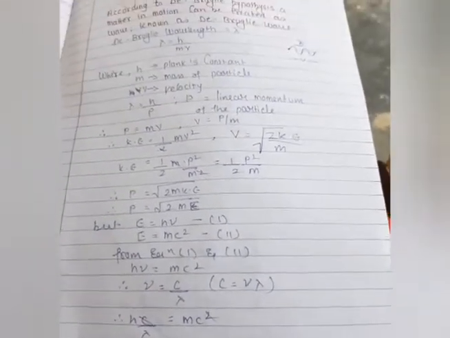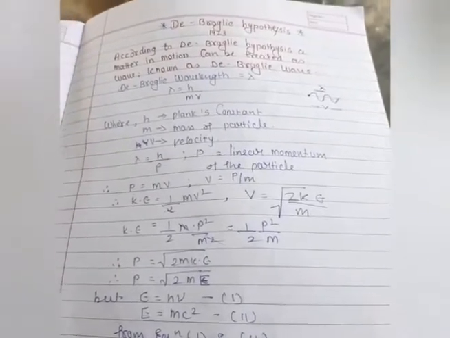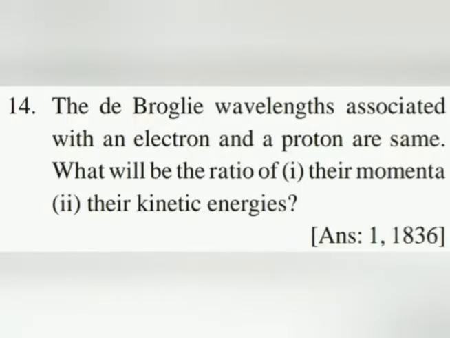So here we have the de Broglie wavelength, and this wavelength is very important. Here we have a question based on de Broglie wavelength, question number 14: the de Broglie wavelength associated with an electron and a proton are the same. It means the wavelength of proton and electron are the same, and we have to find the ratio of the momentum of proton and electron, and the ratio of the kinetic energy of proton and electron. So let us go for the solution.